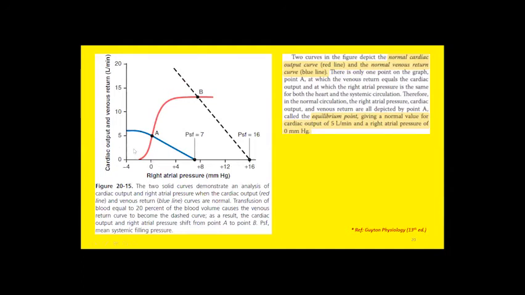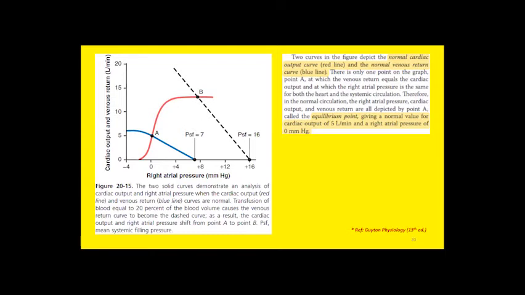Now in this figure, we have added both the curves. The red curve is the cardiac output curve, which we have discussed, and the blue curve is the venous return curve. You can see the normal cardiac output is approximately 5 liters per minute, and the same is the value for the venous return.